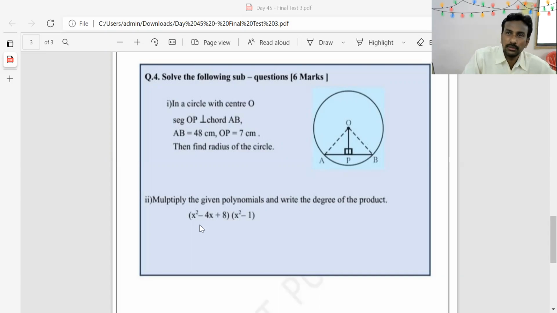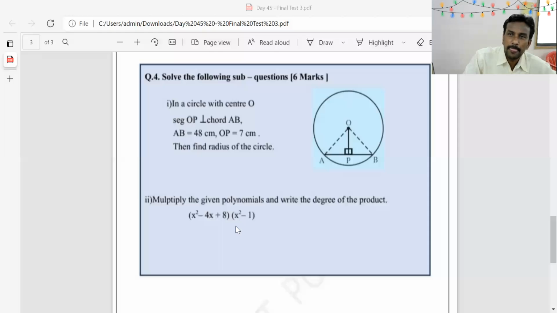Okay. Example number 2 in question number 4. Multiply the given polynomials and write the degree of the product. First polynomial is x square minus 4x plus 8 into second polynomial x square minus 1. You have to multiply first polynomial to second or second to first.